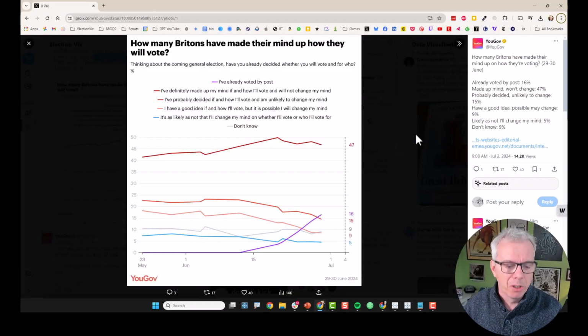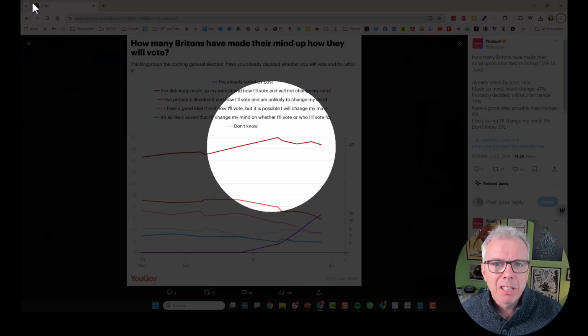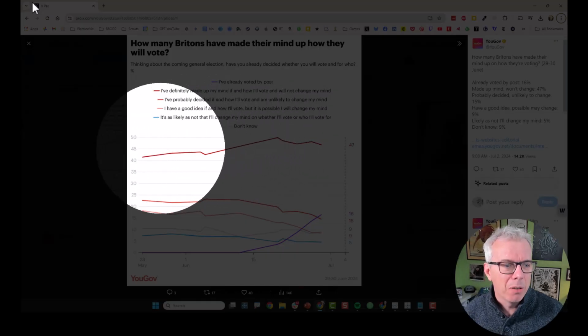Anthropic just launched Claude Sonnet 3.5. Can it transcribe data from a complex chart and redraw it and let me present it? Oh, that's a big ask. Let's find out. Let's take a look at this chart from YouGov. It shows how many Britons have made their mind up for how they're going to vote in the election.